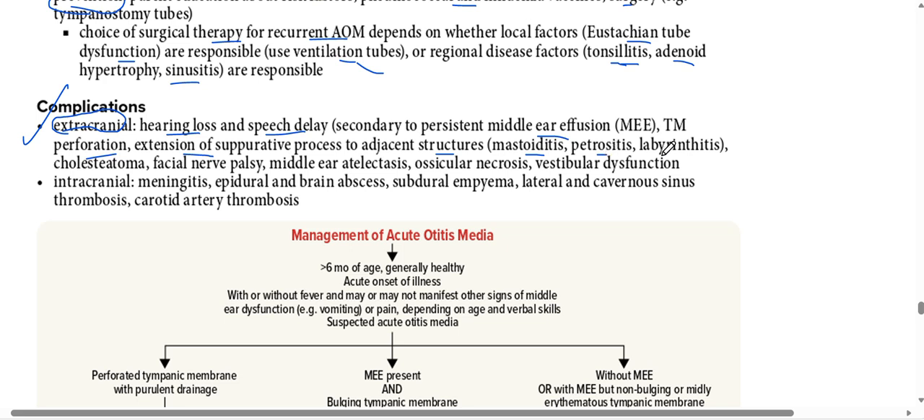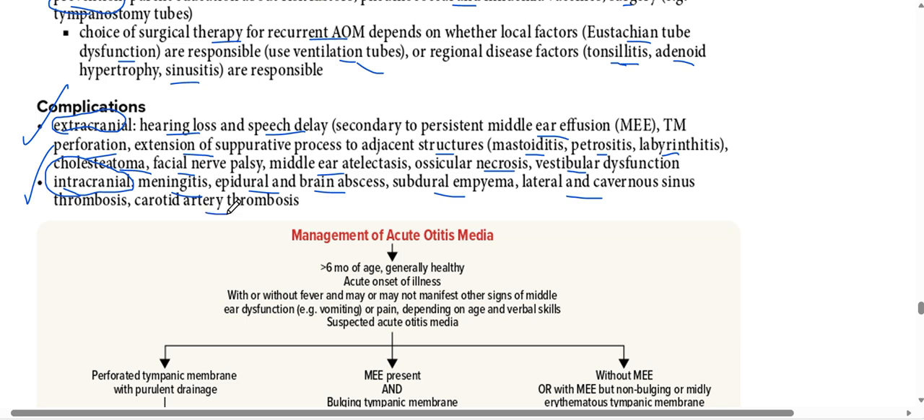There may be labyrinthitis, petrositis, mastoiditis, or involvement of structures adjacent to the ear, and this can be a dangerous condition as well. Also, there can be cholesteatoma, facial nerve palsy, middle ear atelectasis, necrosis of the bones of the middle ear, vestibular dysfunction. Okay, so the next are the intracranial complications of acute middle ear infection. There can be meningitis, that is very dangerous, epidural and brain abscess formation. Okay, then the subdural empyema. Okay, and the lateral and the cavernous sinus thrombosis and the carotid artery thrombosis.